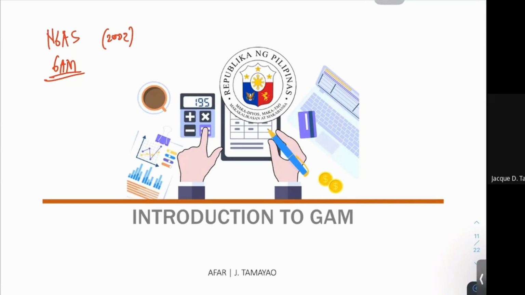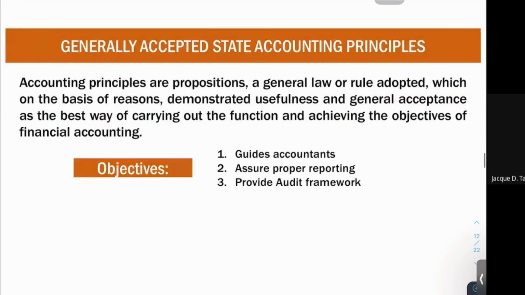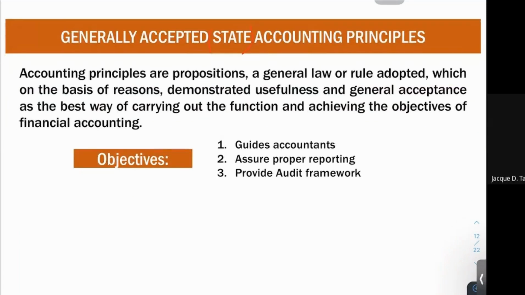So in your introduction to GAM, what we want to learn is, of course, your concept of GAAP. Does it apply to your GAM? After we talk about your concept of GAAP, we look into the sources of GAAP for your government accounting. Third, we talk about your GAM itself, or the basics of your GAM. We start now and talk about your GAAP, so generally accepted state accounting principles. We place here "state" because we are accounting for the state or for the government.